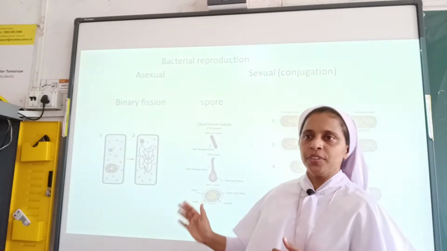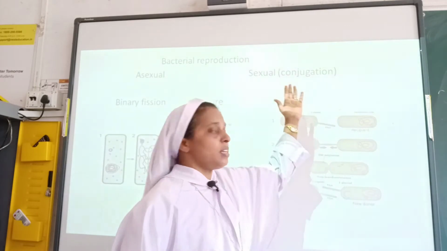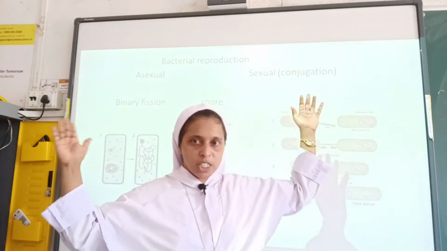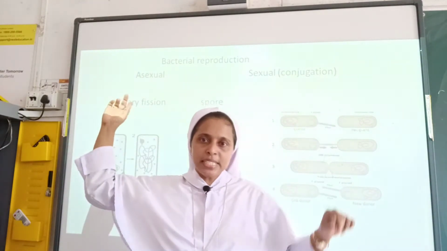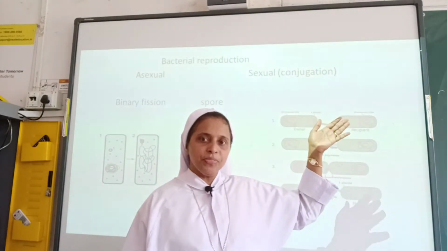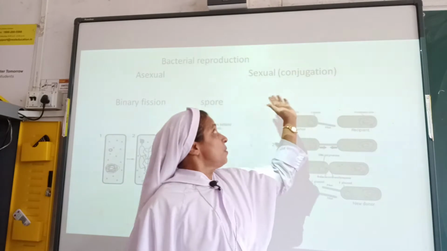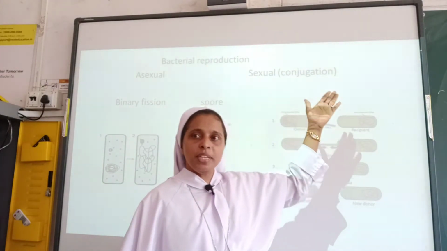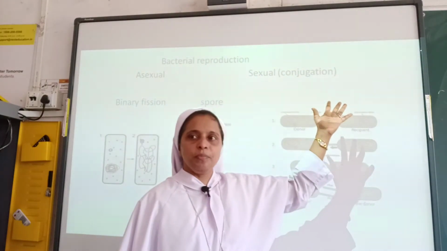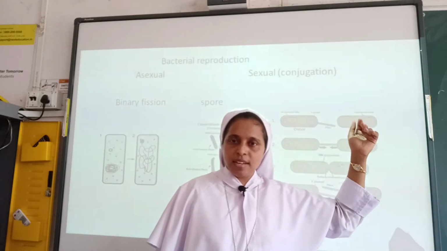Is it clear? Now, sexual reproduction. As I have told, bacterial reproduction takes place asexually as well as sexually. Asexual is through binary fission as well as spores, and sexual reproduction takes place through conjugation. So what is conjugation?